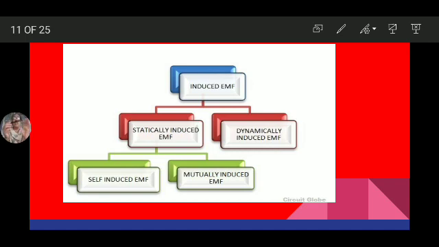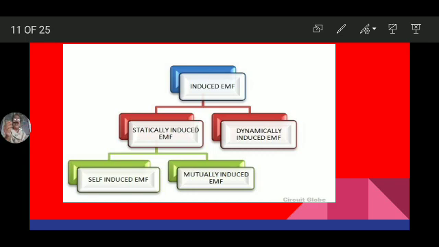See, this is the conductor, with a number of turns. If I give the supply, what happens? Magnetic field is developed. Because of this flux, in this same conductor, according to Faraday's first law, some EMF will be developed. That EMF is known as self-induced EMF.